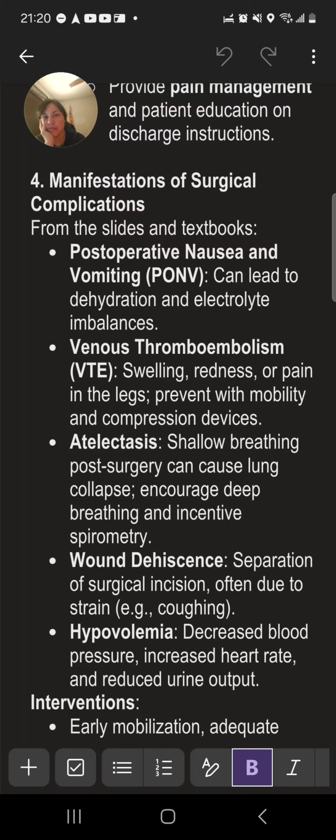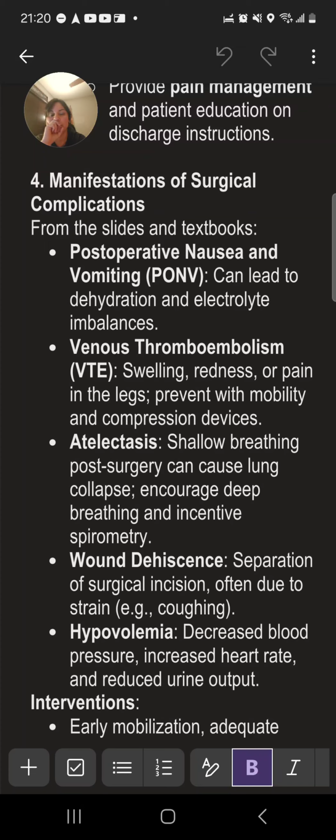Postoperative nausea and vomiting, PONV, can lead to dehydration and electrolyte imbalances. Venous thromboembolism, VTE: swelling, redness, or pain in the legs. Prevent with mobility and compression devices. Atelectasis: shallow breathing post-surgery can cause lung collapse. Encourage deep breathing and incentive spirometry.